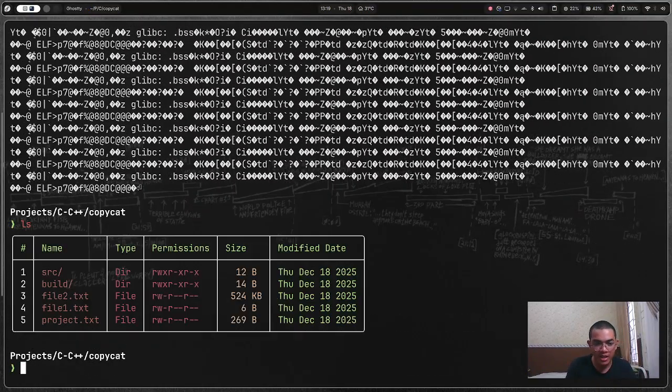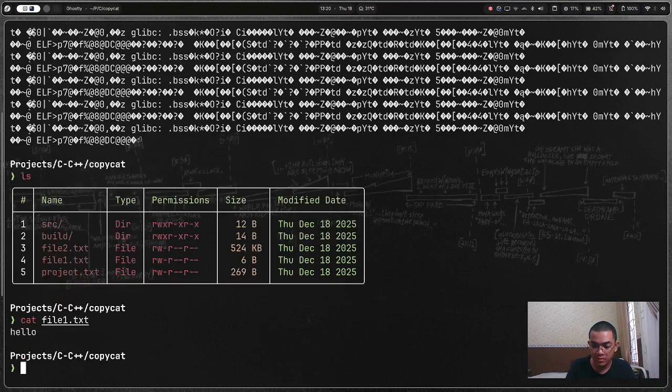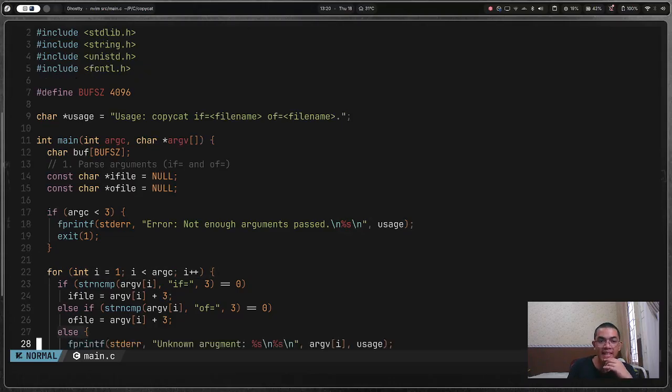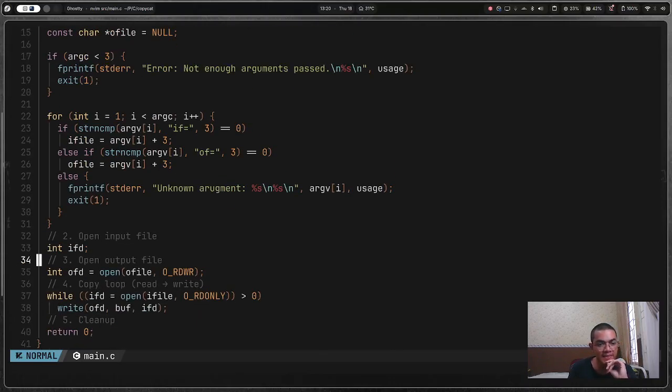Let me ls first. Oh my god, my file 2 is big. My file 1 is smaller though. Let me cat file 1. It's hello. So I think we've made something bad. Okay, let's go to vim again, src/main.c. And then I will ask ChatGPT, is this right?